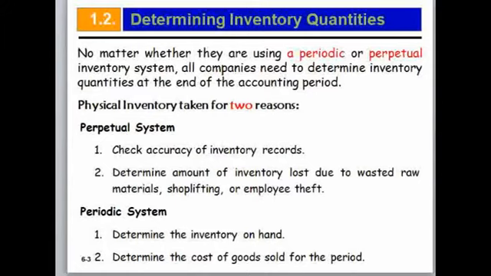Okay, so to determine the inventory quantities, we have different reasons. No matter whether they are using a periodic or perpetual inventory system, all companies need to determine the quantity of inventory at the end of the accounting period for different purposes. So physical inventory taking has two reasons.